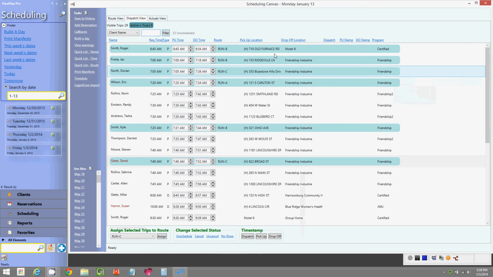You can sort by pickup locations, drop-off locations, and during the day this is a very informative screen because from the MDTs, as your drivers timestamp these trips, meaning I've picked up Roger, I've dropped off Roger, I picked up Ian, I picked up Dorian, those timestamps are immediately reflected within 5 seconds back here on the dispatch view.